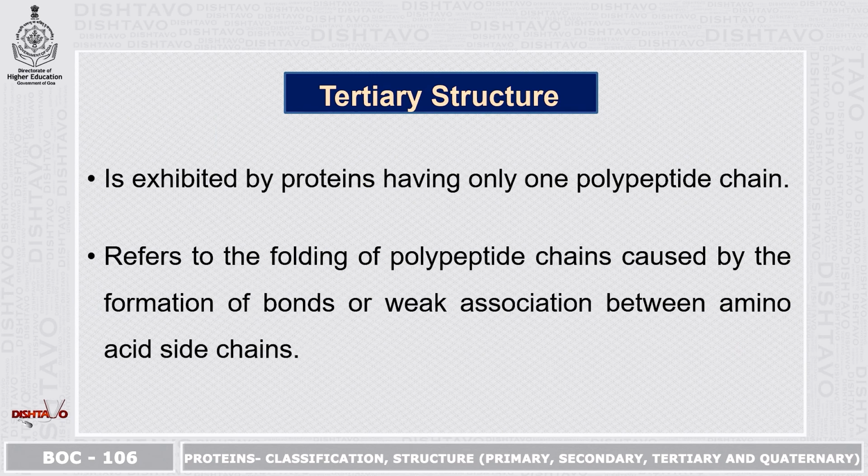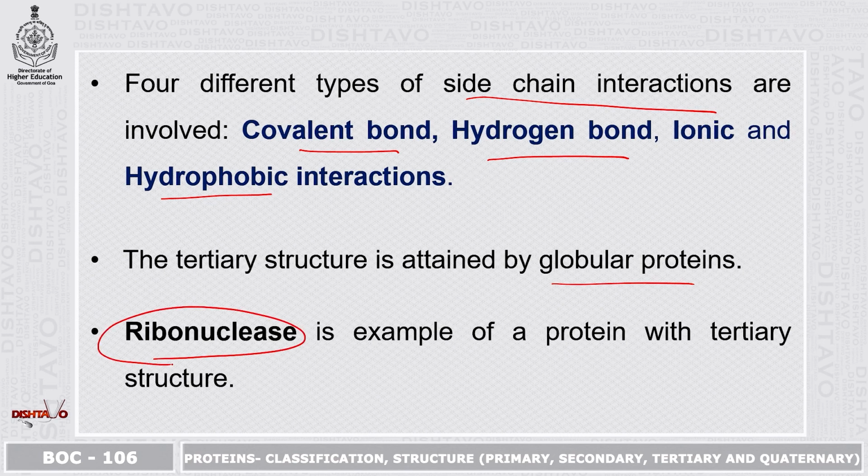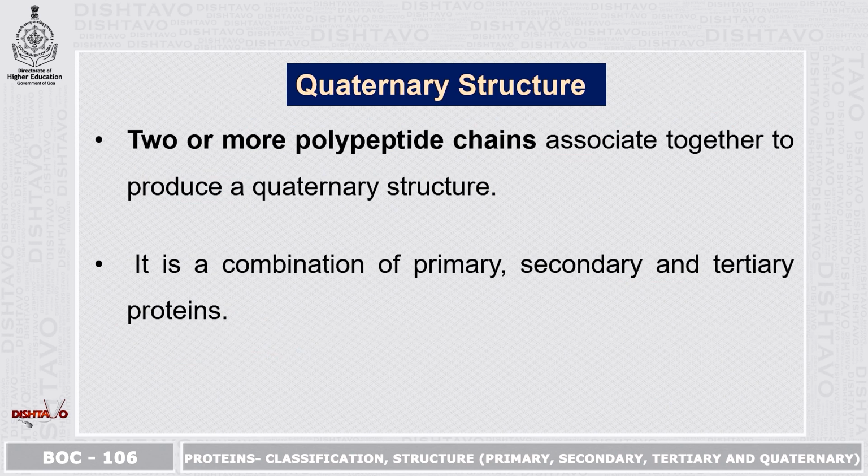Tertiary structure. Tertiary structure is exhibited by proteins having only one polypeptide chain. This refers to the folding of polypeptide chains caused by the formation of bonds or weak association between amino acid side chains. 4 different types of side chain interactions are involved. Those are covalent bond, hydrogen bond, ionic interaction, and hydrophobic interaction. The tertiary structure is attained by globular proteins. Ribonuclease is an example of a protein with tertiary structure.